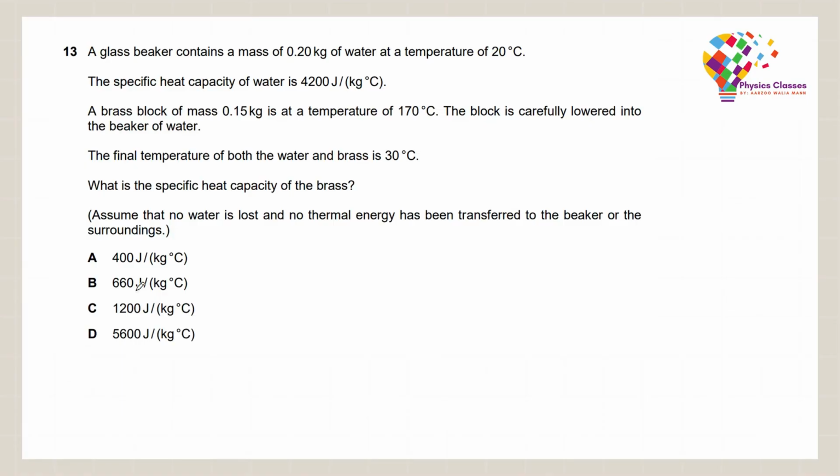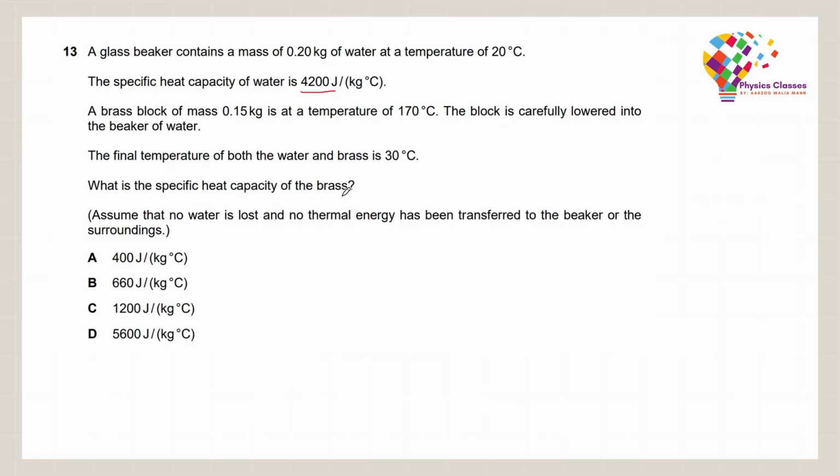A brass block of mass 0.15 kg is at a temperature of 170 degrees Celsius. The block is carefully lowered into the beaker of water. The final temperature of both the water and the brass is 30 degrees Celsius. What is the specific heat capacity of brass? We assume that there is no energy lost to the surroundings or to the beaker.